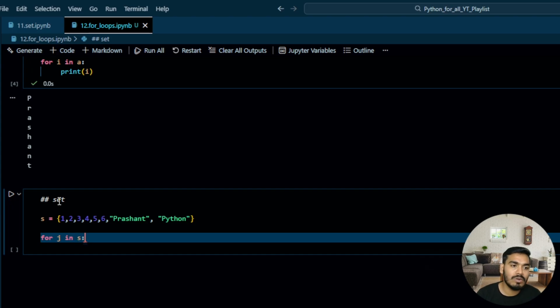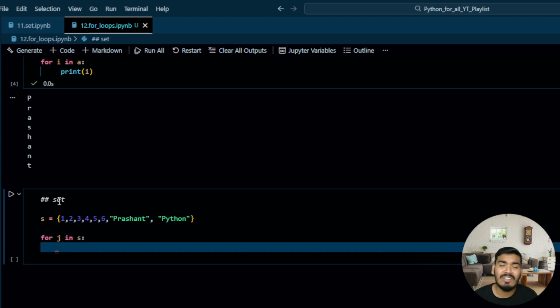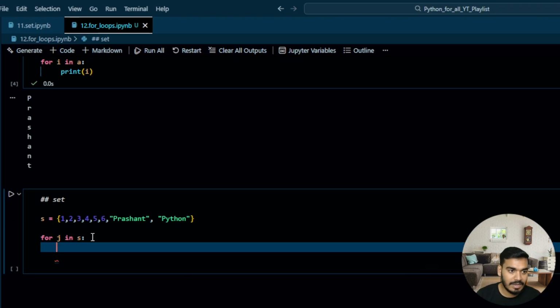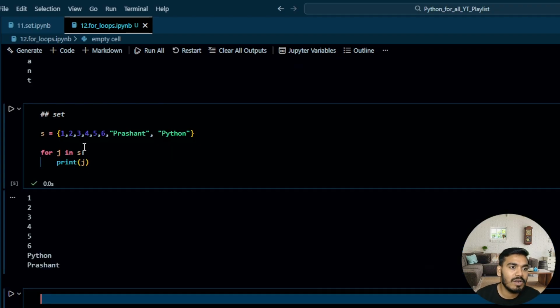There is no rule, guys, to take j or I, you can take anything. It's my wish, so I'm just taking j. In the previous code I took I. You can take x, y, z, anything, but the variable should be the same as mentioned over here. Perfect. So now let's print this j, and you will get the same: 1 2 3 4 5 6, Python and Prashant.